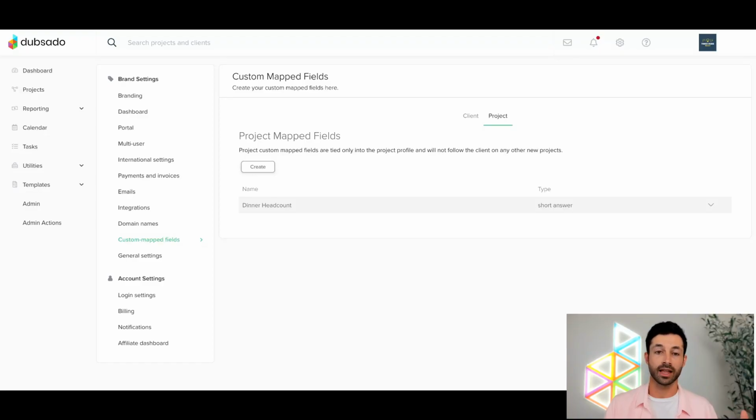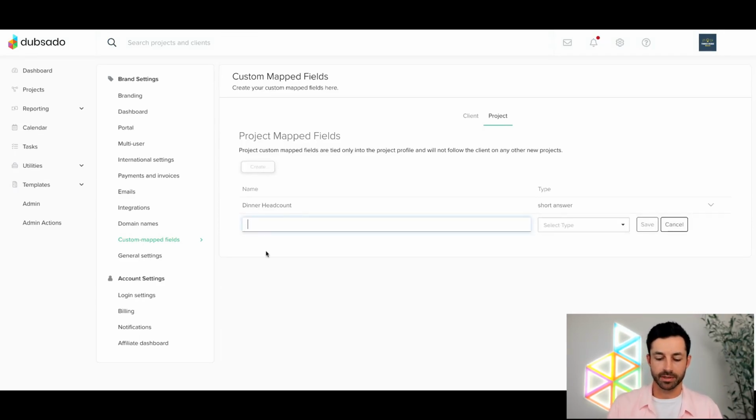Client information, client map fields is going to stay with the client. It's never going to change. Project map fields is going to reset with each new project. So for this particular example, let's think here. Let's go ahead and add in a project map field for this web design business. And I think a good field for a web design business would be something like, let's just do rounds of edits, because that might be different for each particular person. So let's do rounds of edits.